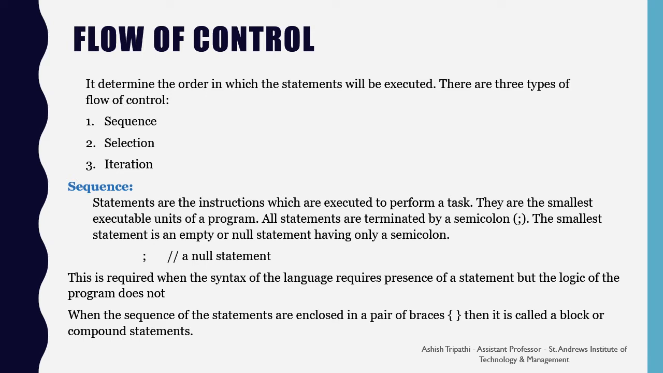Sequence. Statements are the instructions which are executed to perform a task. They are the smallest executable units of a program. All statements are terminated by a semicolon. The smallest statement is an empty or null statement having only a semicolon. So here you are seeing a semicolon, which signifies a null statement.